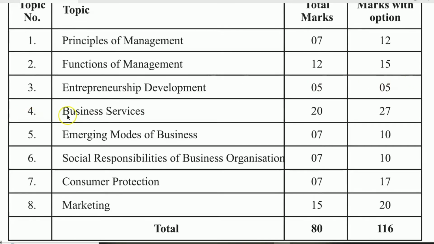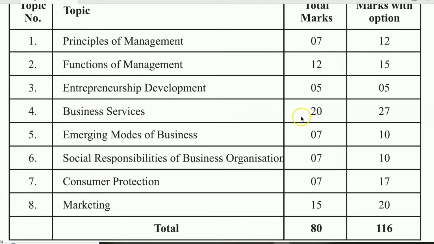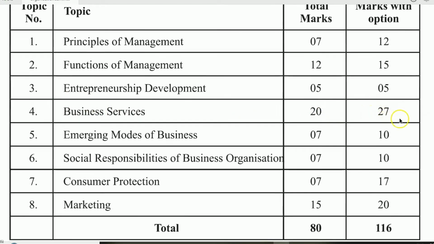Fourth chapter, which is a very important chapter from the board point of view, carries a total of 20 marks, means a 20 marks question will be there from the fourth chapter, that is Business Services, and with option this chapter will come for 27 marks. Fifth, Emerging Modes of Business.